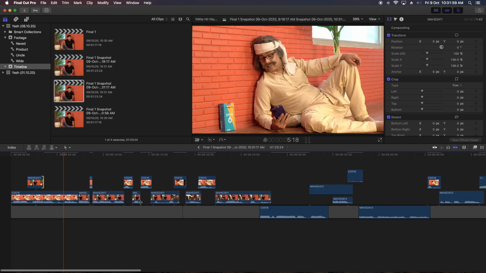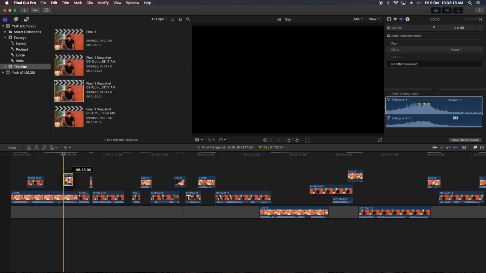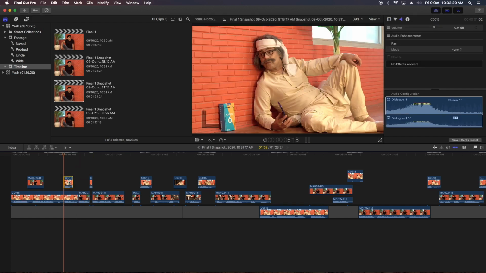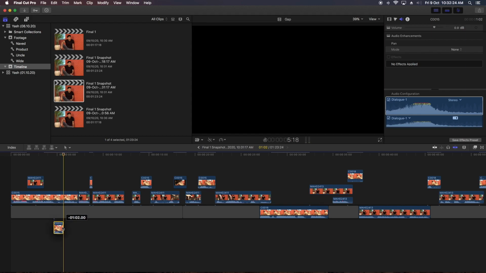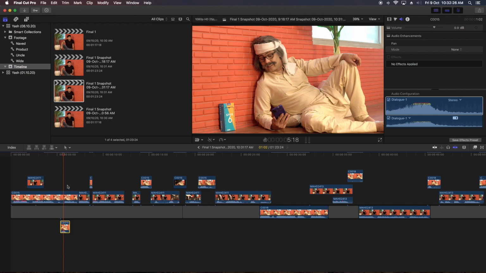So this is how we actually edit on FCP 10. No need to use this track as you are editing more. But yes, if I want to insert something, I want this shot to be placed here. Either I can go up above. If I go up, this video will come up, but I only want audio. I'll go down. Now the video will not come, but audio will come.